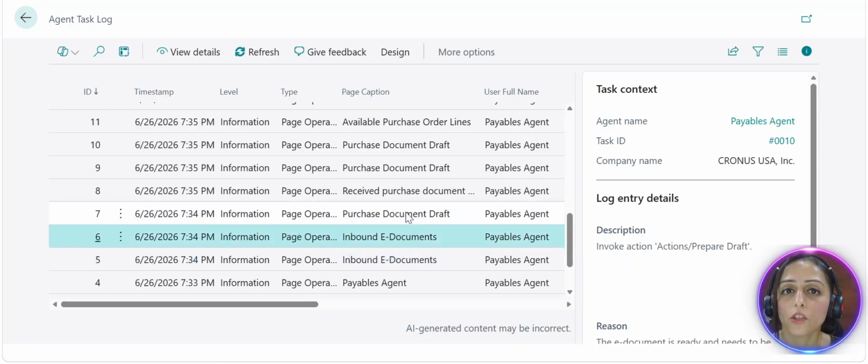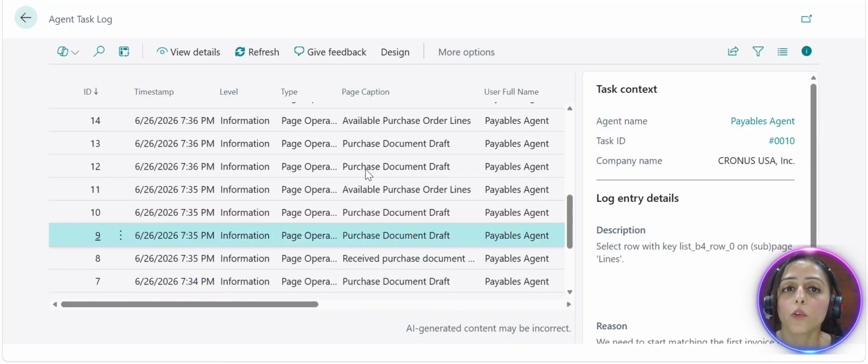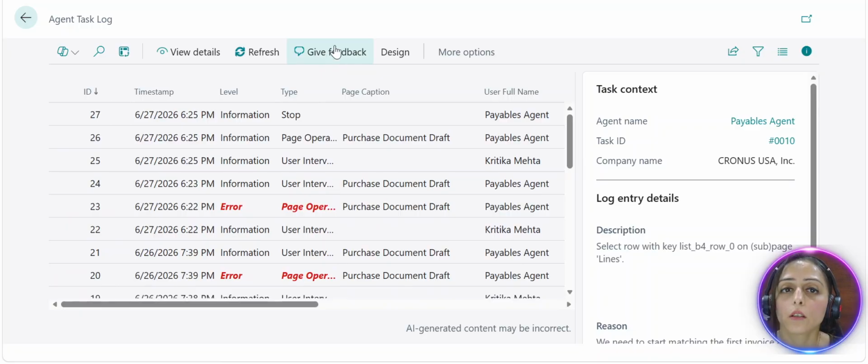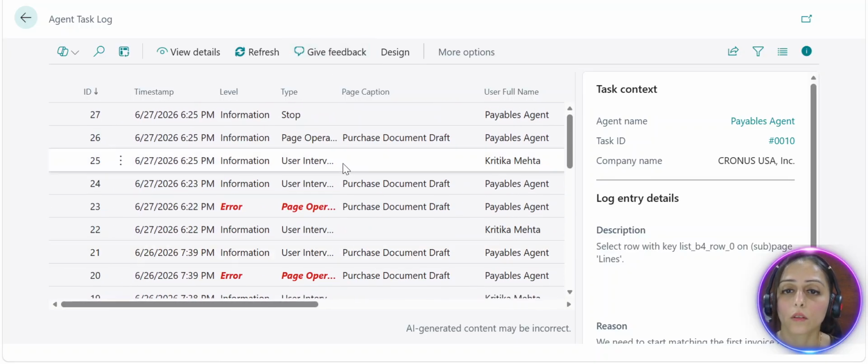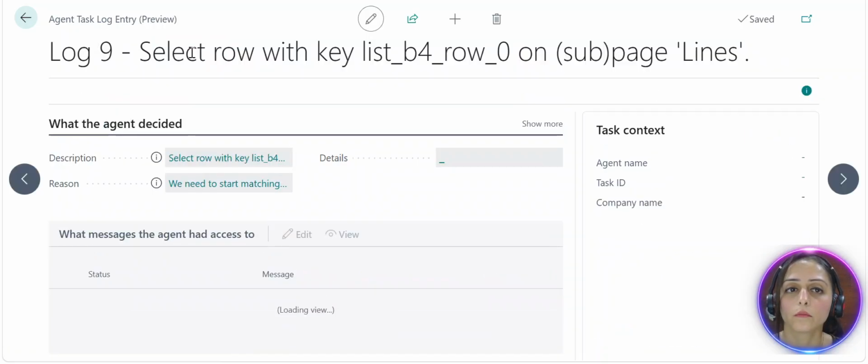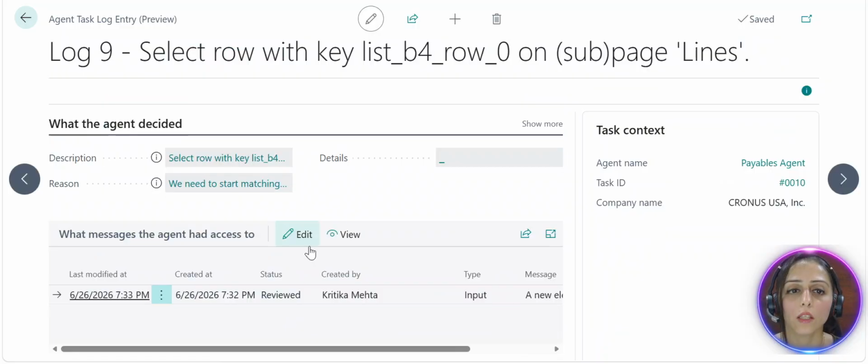You can go and check it out, and also there's a way where you can give feedback back to Microsoft on any improvement, or anything which you think doesn't work or has some issue. So that gives us the full visibility. You can see everything in detail. You can go to view details and see.